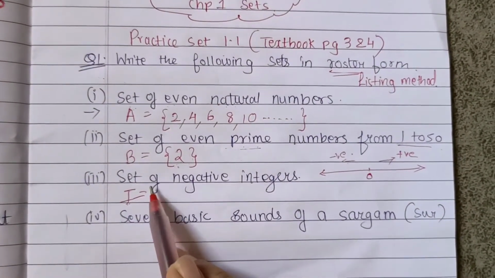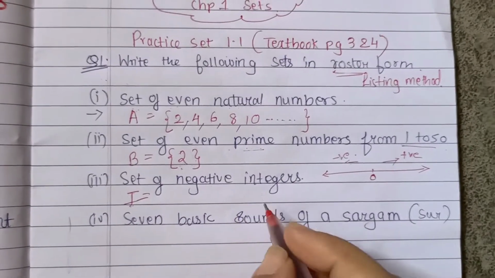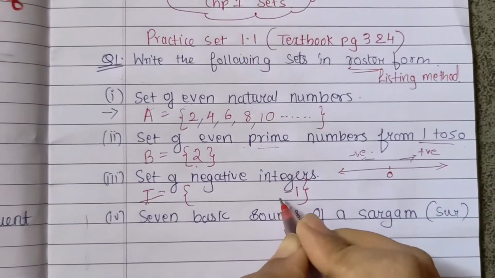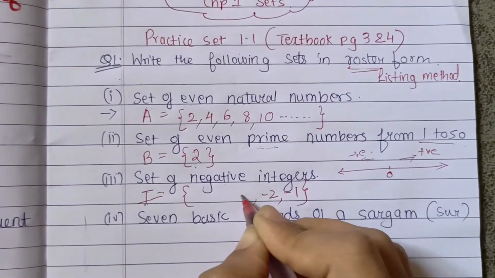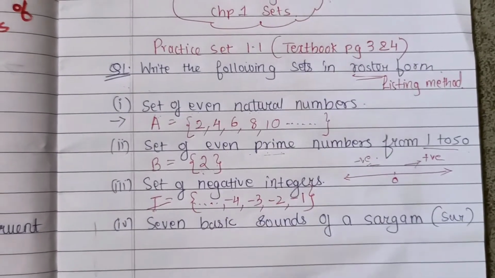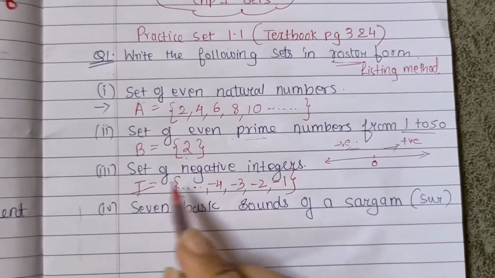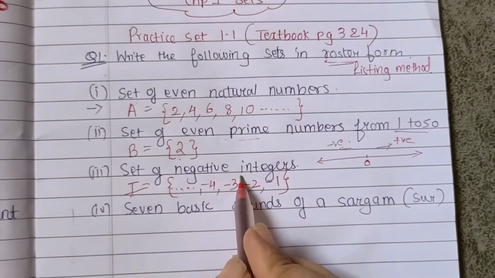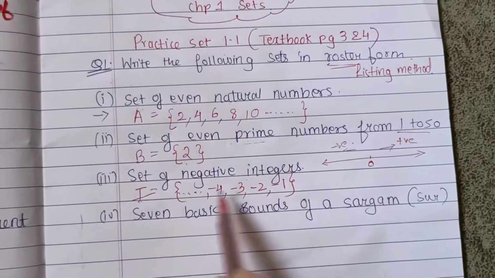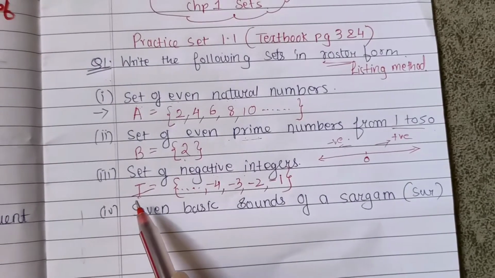We'll start with -1, -2, -3, -4 and so on, infinite. Because they are infinite, there is no condition like write till -7 or less than -8. So that means they are infinite.